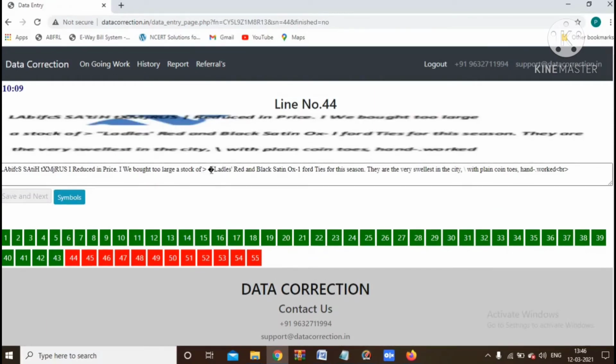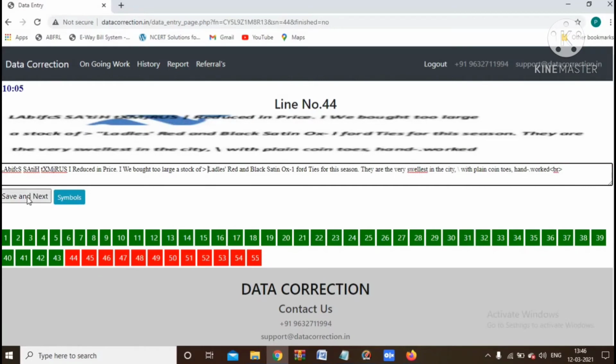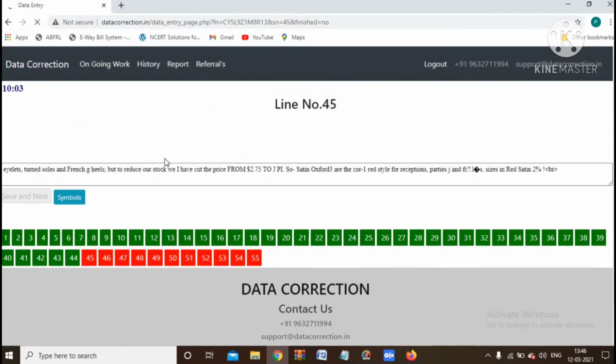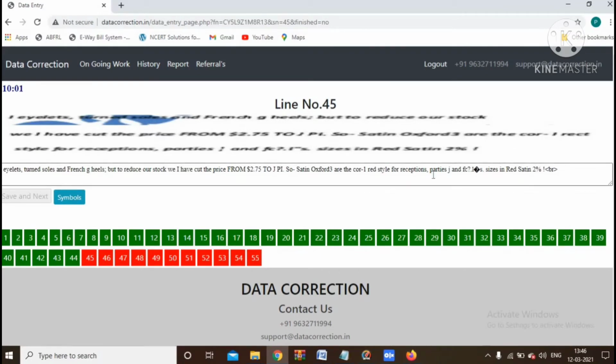Easy data entry on a website, you can earn money. It is easy to use, work from home only, work in your free time. For this, no skill is required and no special environment is required. You can use this website at any time.